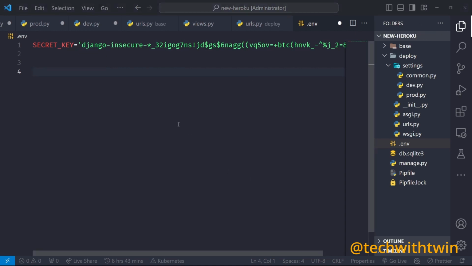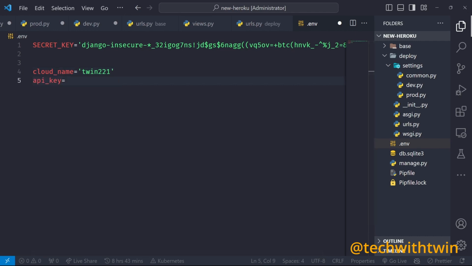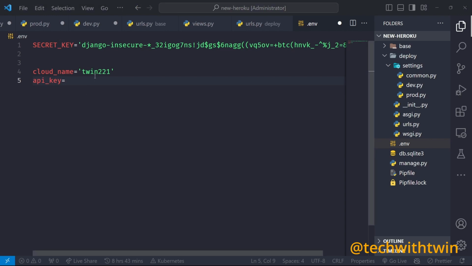The first thing is CLOUD_NAME. You just write the cloud name. Then the API key. Let me grab my API key real fast from Cloudinary.